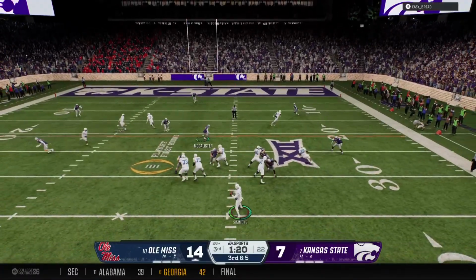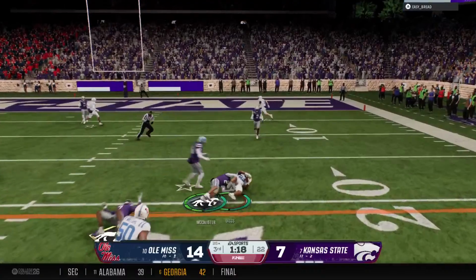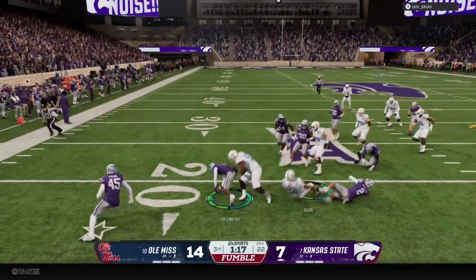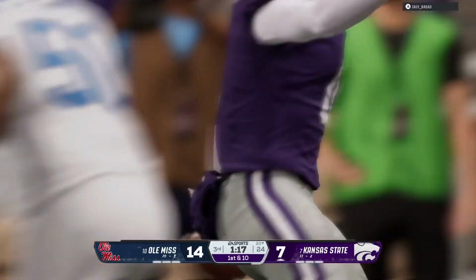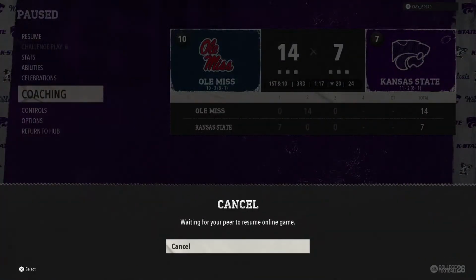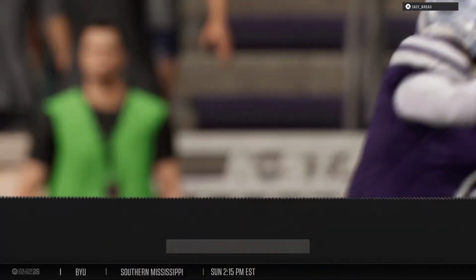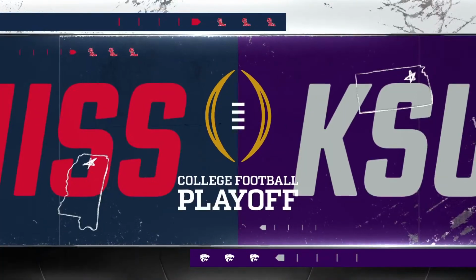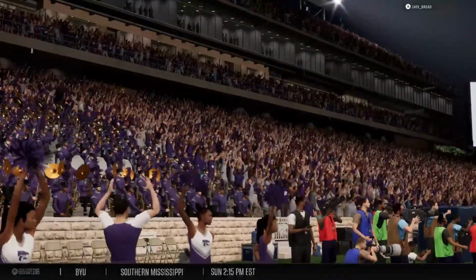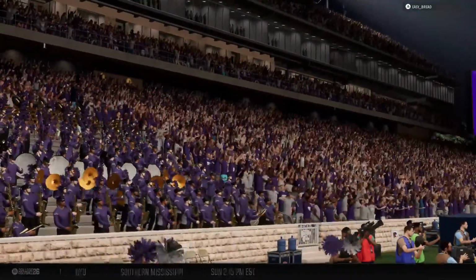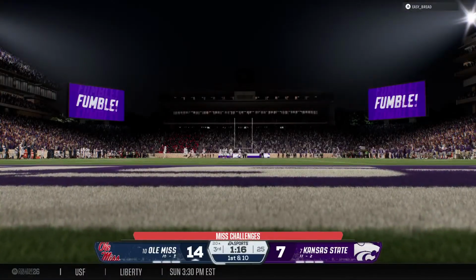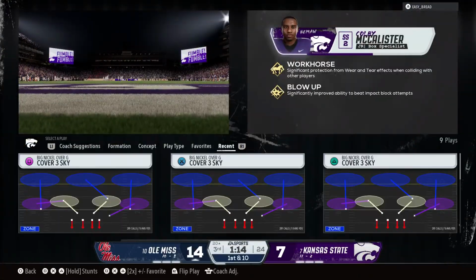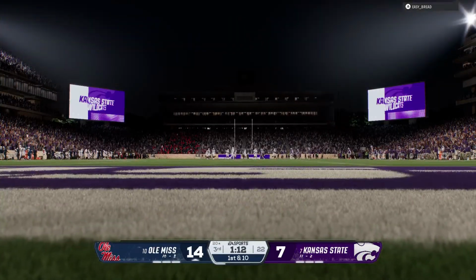Dropping back, it's Simmons. Good throw, catch made. The defense has got it. Not much on the return, but this defense comes up with an important takeaway. Oh, what a play by this defense. Trailing in the second half, really the only way you can get back into this game is create turnovers. Ball's on the ground, they pounce on it, and they get the ball back to their own offense.